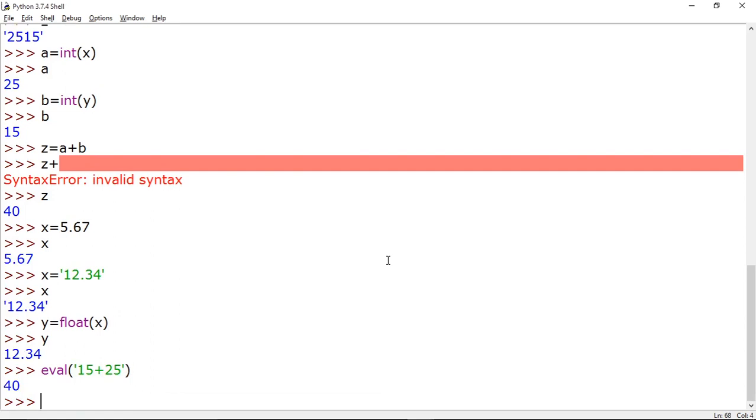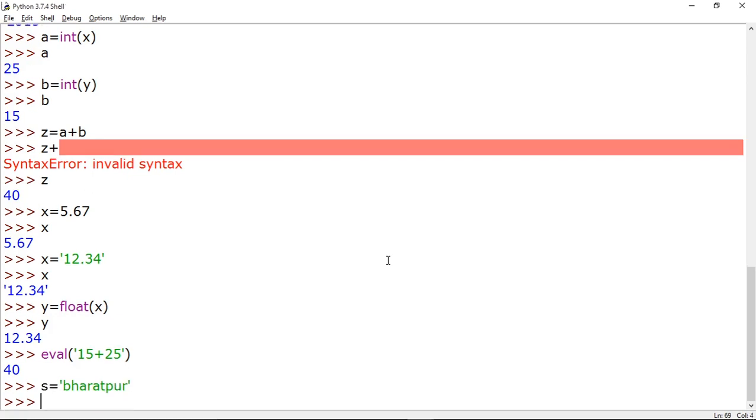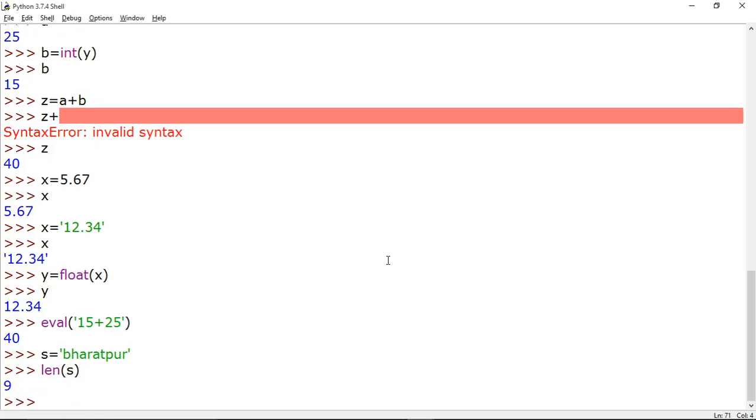Now coming to the next function, suppose we are writing s equal some value, say Bharatpur. Now this is one example of a string. Now I want to know how many characters are there in that string. So we may give a command, say len of s. In the len function, we have to pass any string value. Now you can see the data is of length 9.